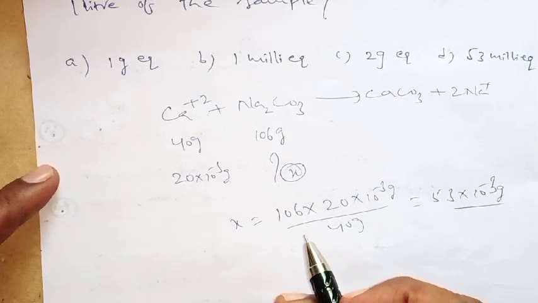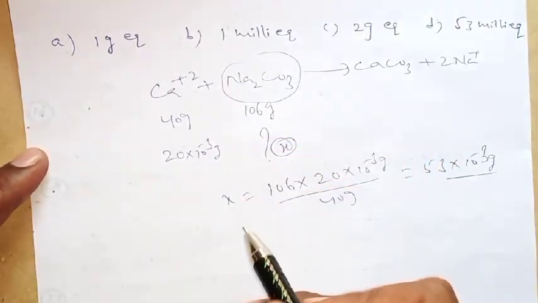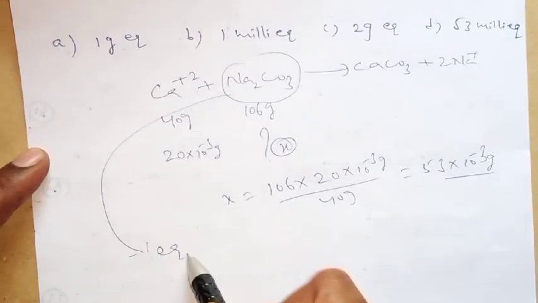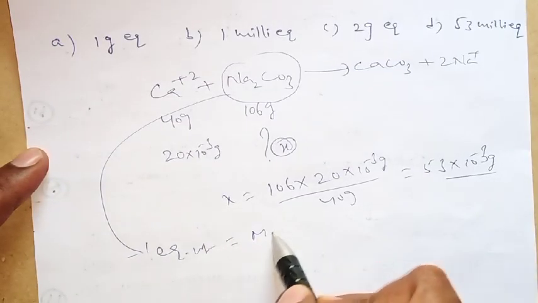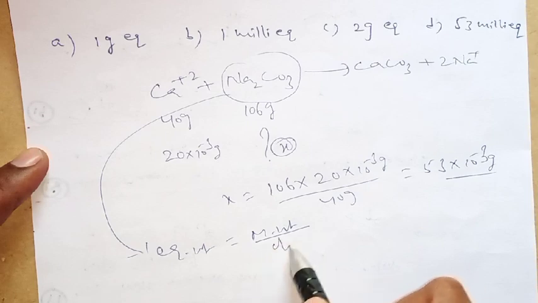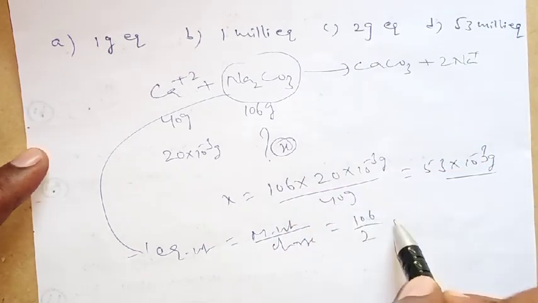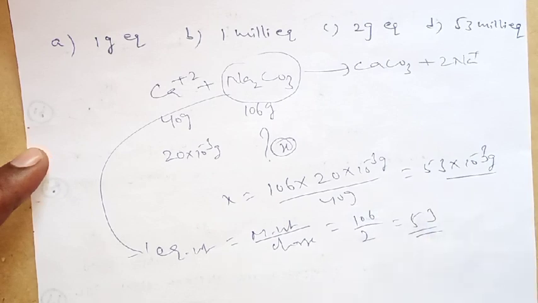Is it clear? Right. Now what is the equivalent weight of this Na2CO3? Equivalent weight equals its molecular weight by total positive or negative charge. Molecular weight is 106, by charge 2. That is what we get here, 53. So 53 is the equivalent weight.